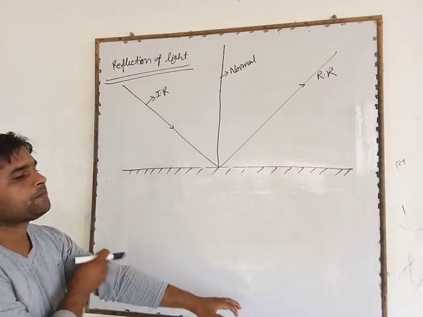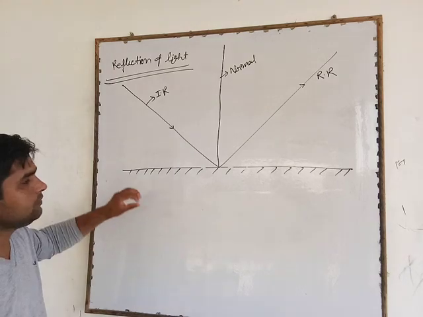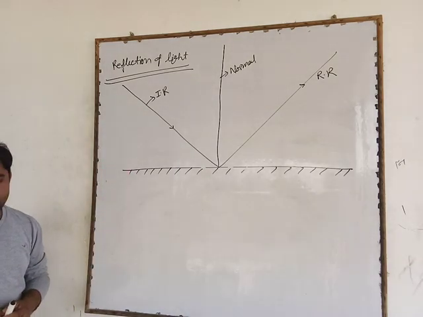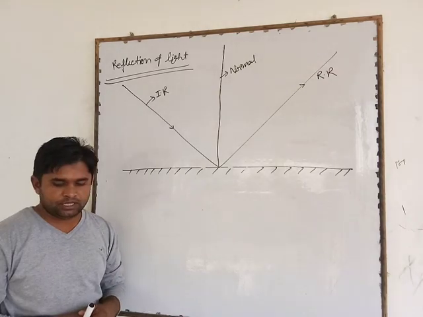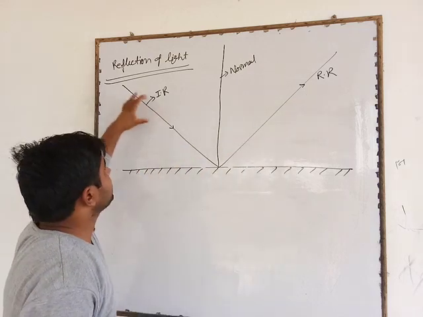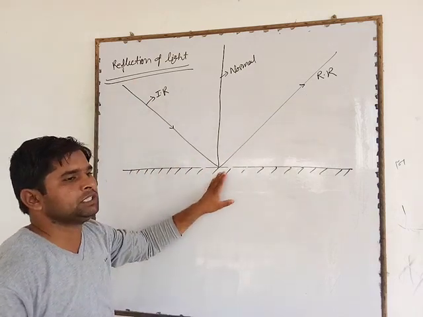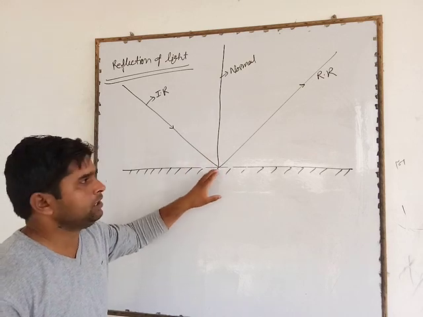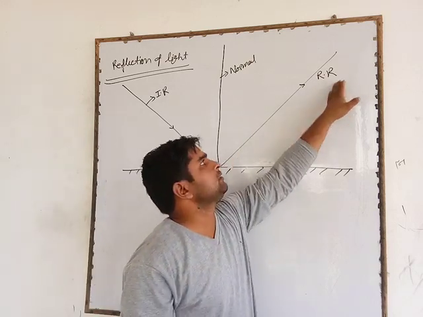Student, I said when the ray of light falls on a polished smooth surface, mirror or aluminum, it returns back into the same medium.